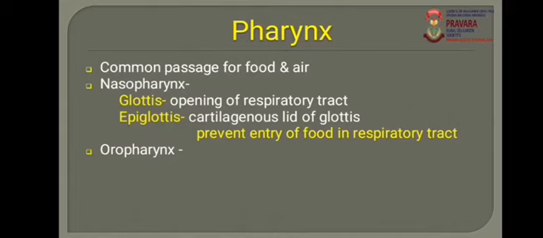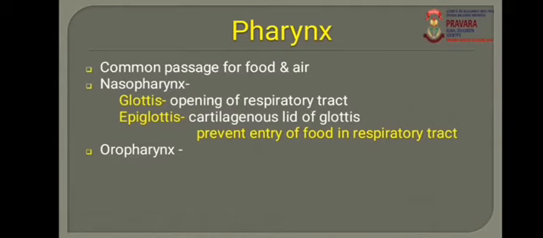The region of the respiratory tract present in the pharynx is called the nasopharynx, and the region of the digestive tract which opens into the pharynx is called the oropharynx.